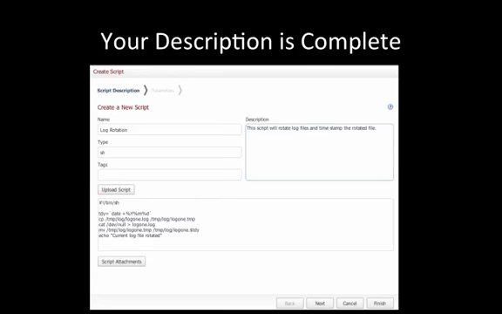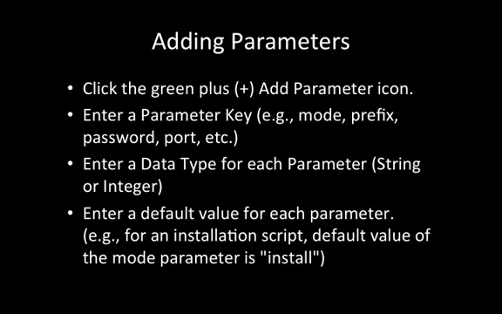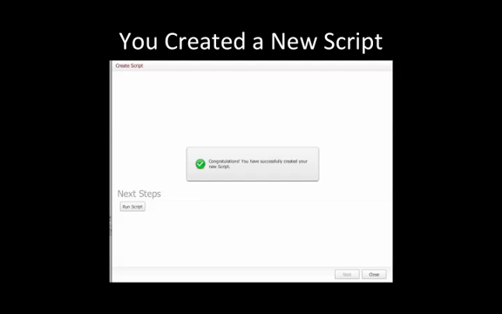Let's move on to defining the run parameters. You can add parameters by clicking on the green plus sign. We're not going to add any parameters for this script, but there's an opportunity to define many types of conditions for script execution. Click Finish and you'll see that your script has been created. Now let's move on to step 2, scheduling that log rotation script.